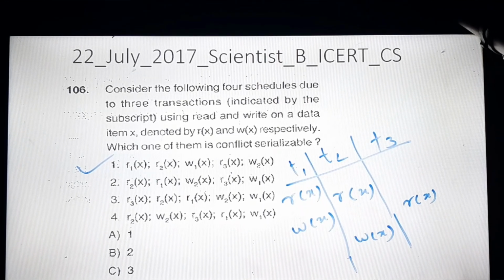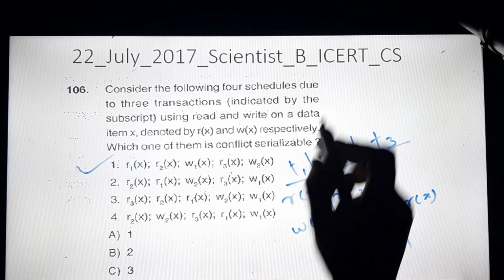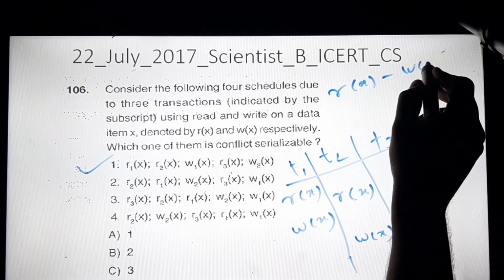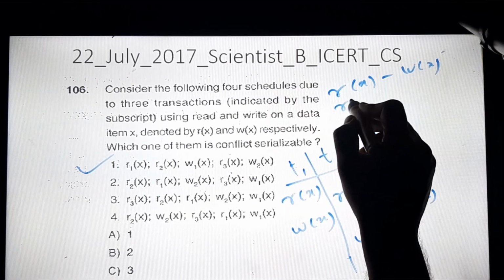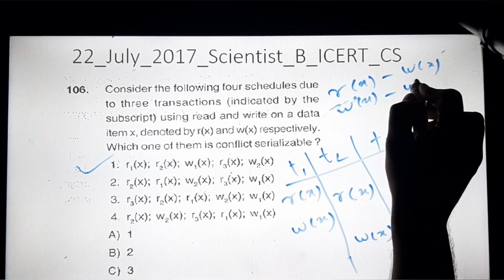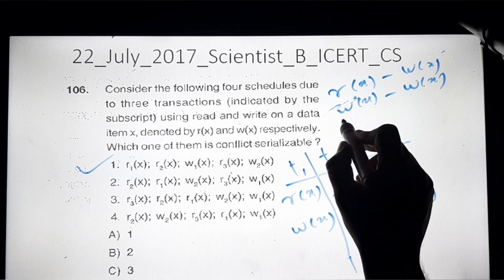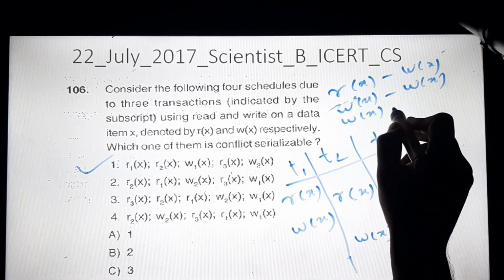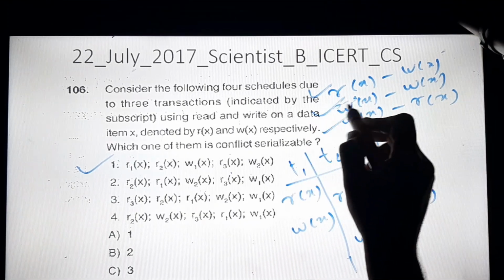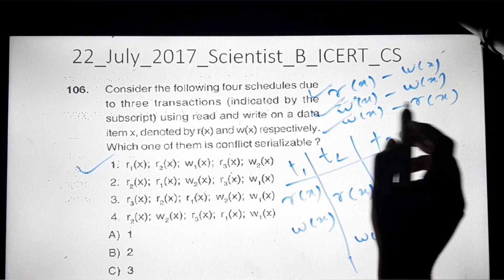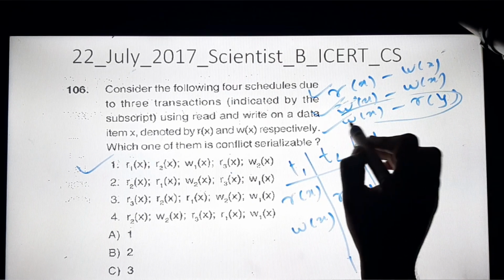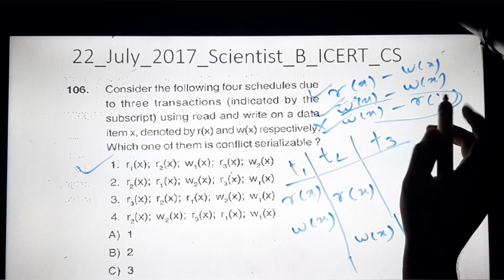Okay, now what are the conflict operations? Conflict operations will be read and write on the same data. Write and write on the same data is also a conflict operation. And if it is write and read, that will also be on the same data. Those 3 are the conflict operations. So for conflict operations, at least one should be a write, and they are operating on the same data. So if it is y here, this is not a conflict operation. Okay, it should be only x, on the same data.